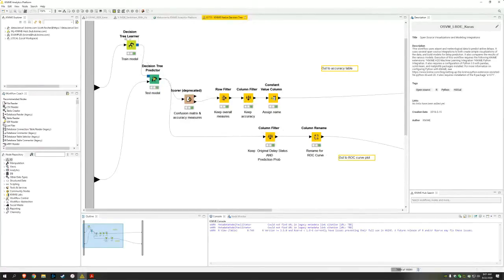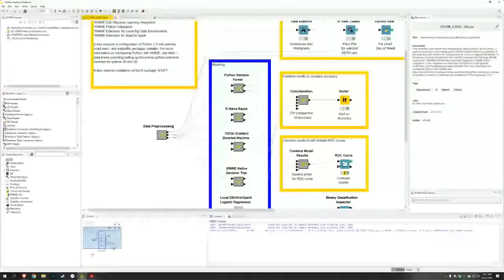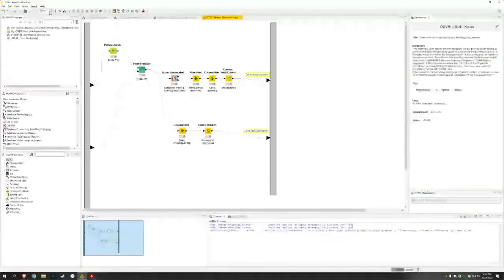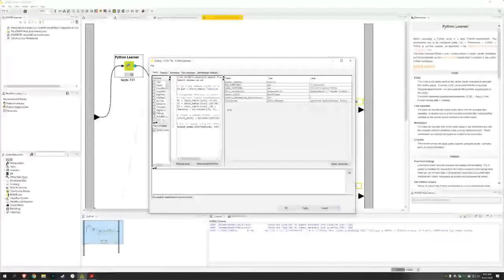So I could do that. This is all no code using the KNIME native decision tree. I also could do this in Python using, for example, a random forest. Again, even though we're using Python, we still have the learner and predictor motif here. Again, apologize for the really small text here. Sorry about that. But what's happening in the code is not much.